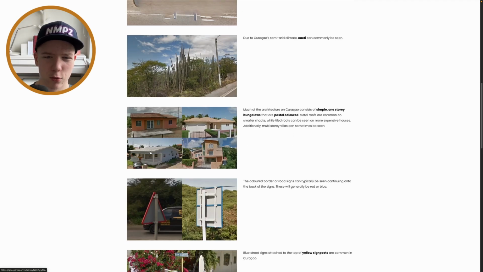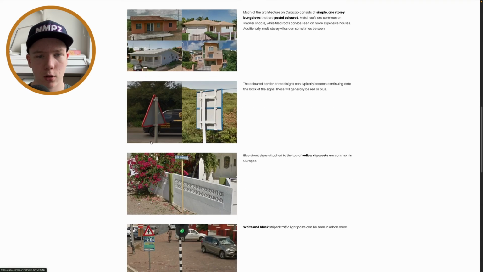So houses that kind of look like this color scheme, I think you can see what I mean. This is also really common in Curaçao. You can get that in other places, but I would say that houses that look exactly like this are not really common anywhere else, at least in the countries that do have street view coverage.